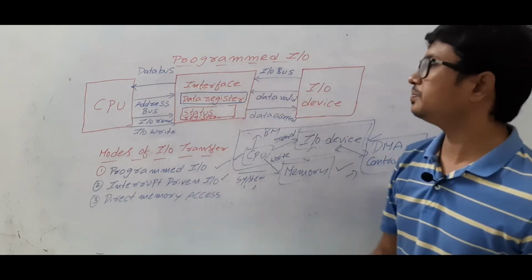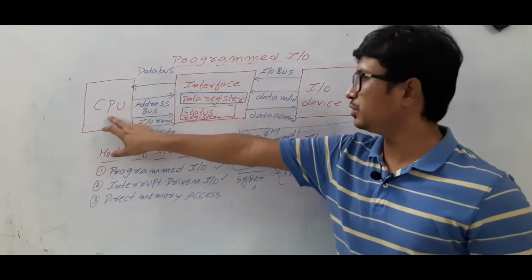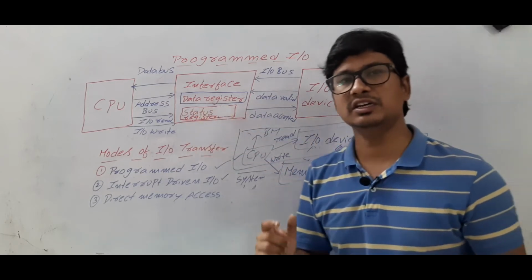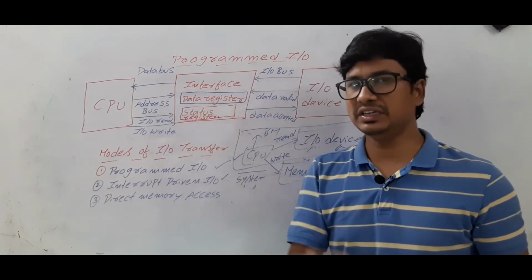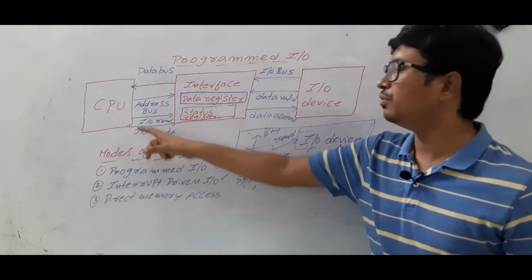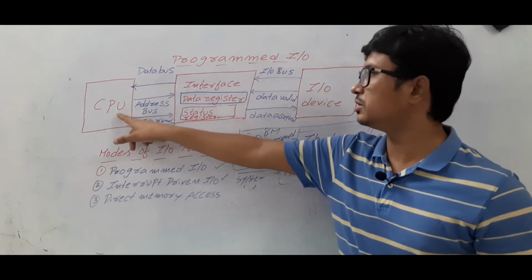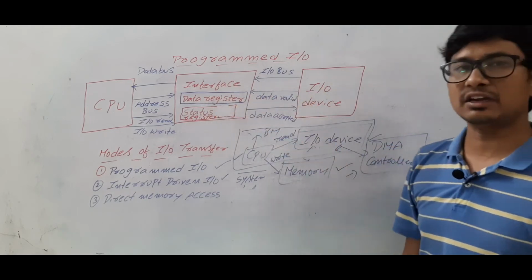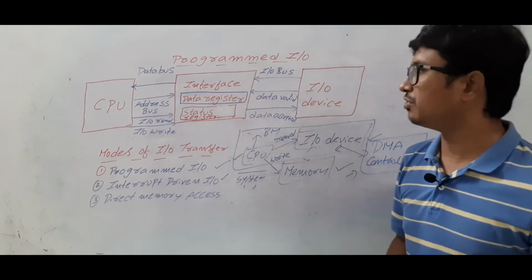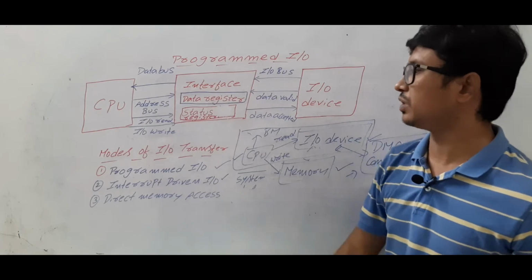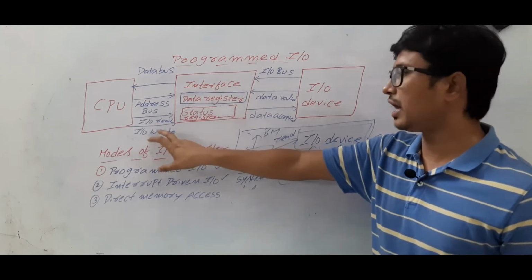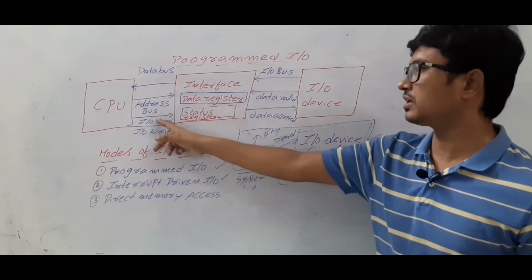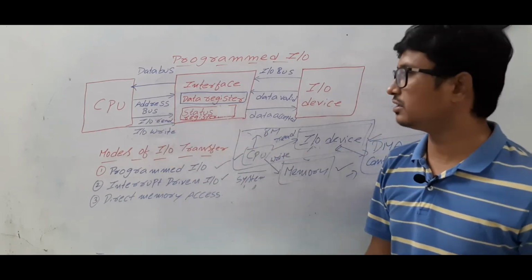Now we have a CPU. We have an I/O interface, because for each input output device we have an interface. Am I right or wrong? We already discussed it. So the CPU will interact with the interface, and the interface will interact with the I/O device. Let me discuss each one. We have an I/O read and I/O write signal given from the CPU. Is it clear? For reading and writing the information.